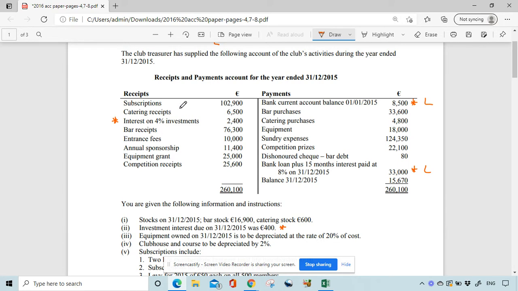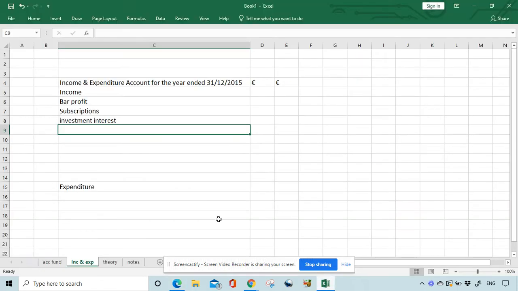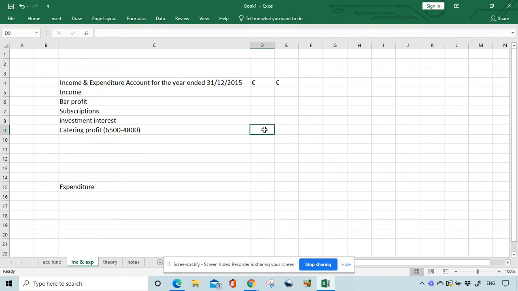Okay, we're going to deal with that. Okay, I missed this one. Catering receipts. So let's look over here. Catering receipts, catering purchases. So it's going to link those two together. This is a very straightforward calculation. We brought in more than we spent, so there's going to be a catering profit. I'm just going to do the calculation here. The catering profit was 6,500 minus 4,800. Don't need to do a note, I can just do it here. So catering profit is 2,300.